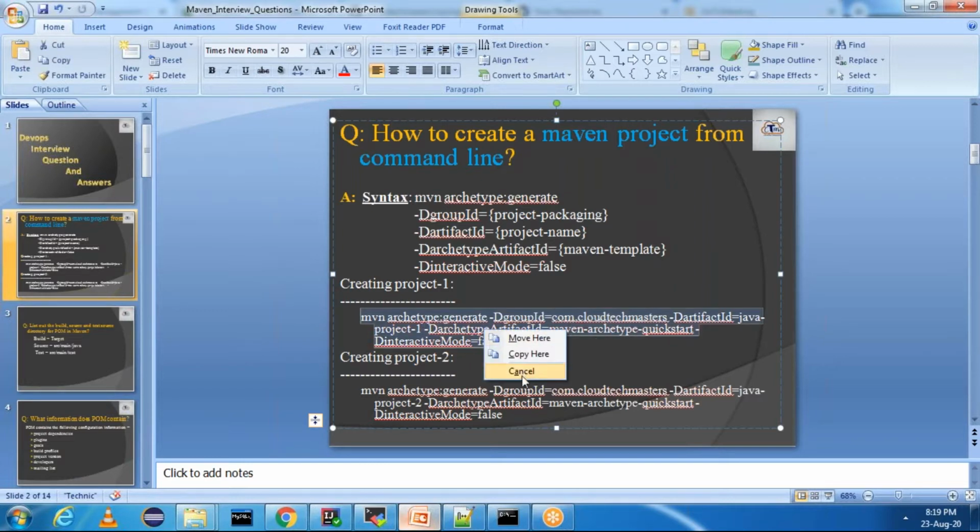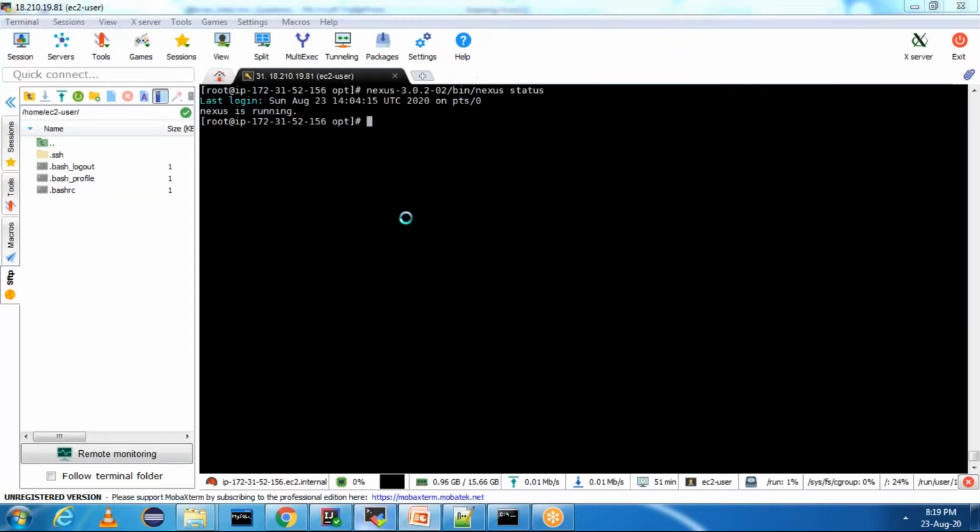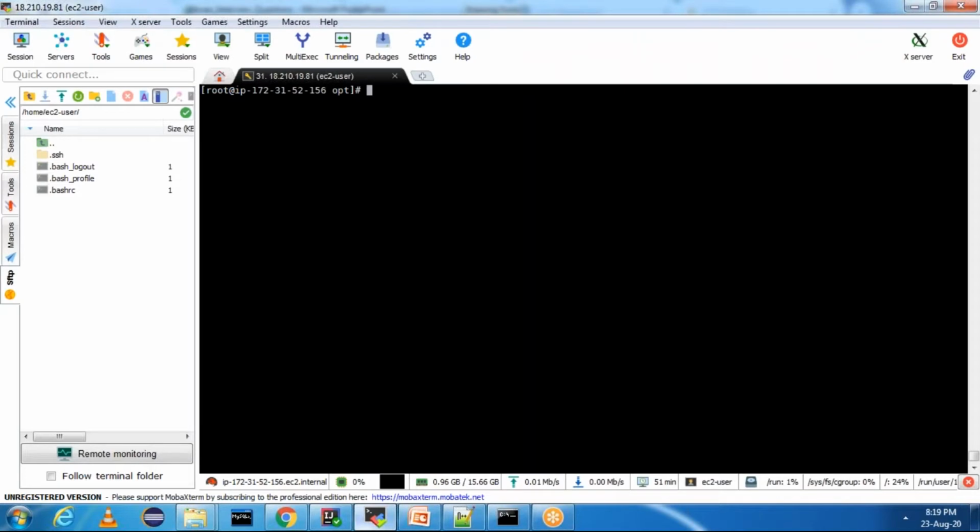Let me copy this command, and you can go to your server where Maven is installed, on a Linux machine, or in Windows also you can execute this command. Let me show you mvn version. I have Maven installed already.